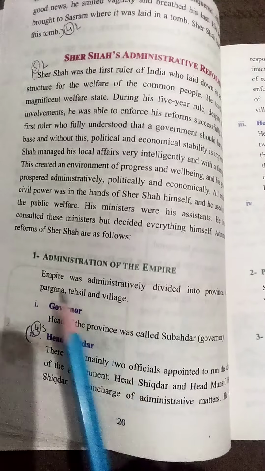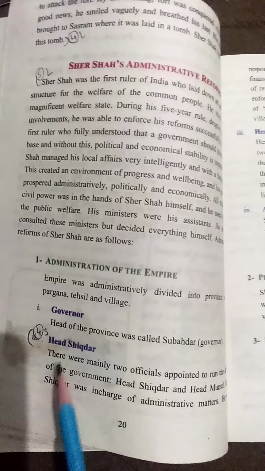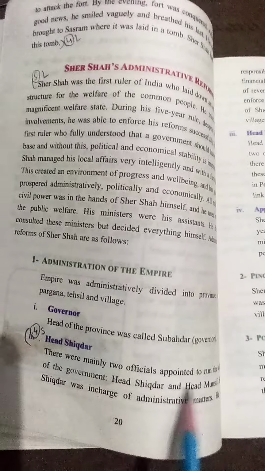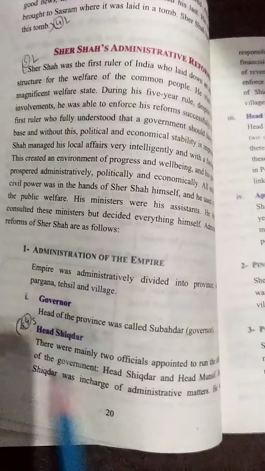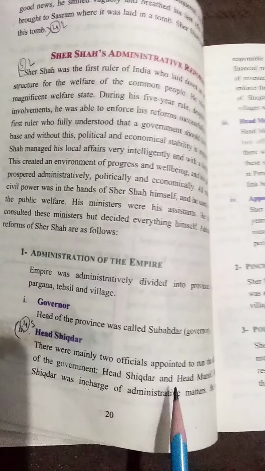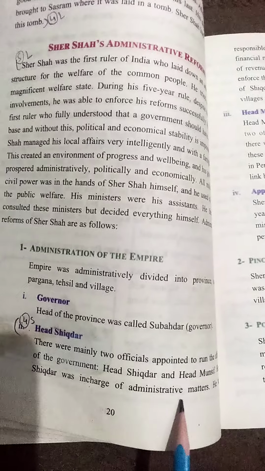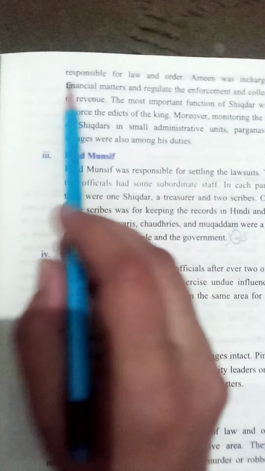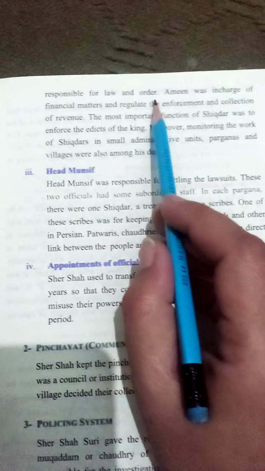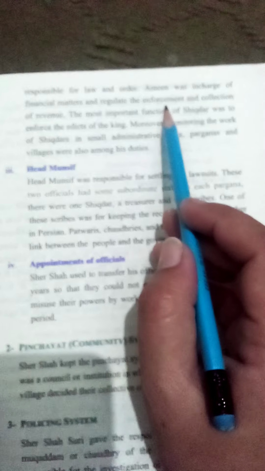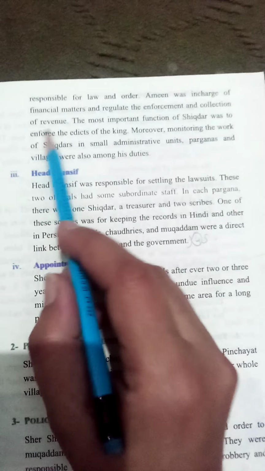Administration of the empire. In this, the point number 2, Head Shikdar. There were mainly two officials appointed to run the affairs of the government, Head Shikdar and Head Munsif. Head Shikdar was in charge of administrative matters. He was, move to the next page, responsible for law and order. Amin was in charge of financial matters and regulated the enforcement and collection of revenue.